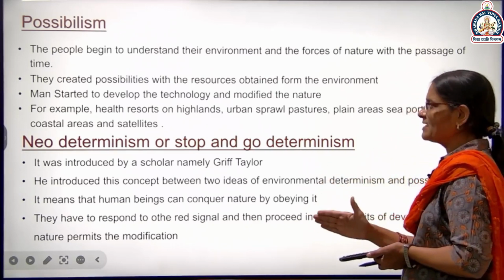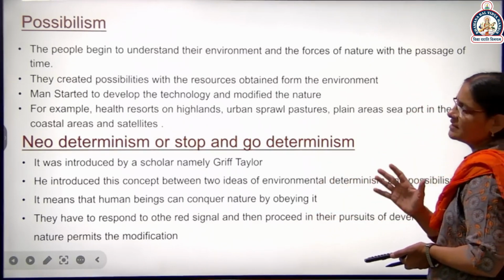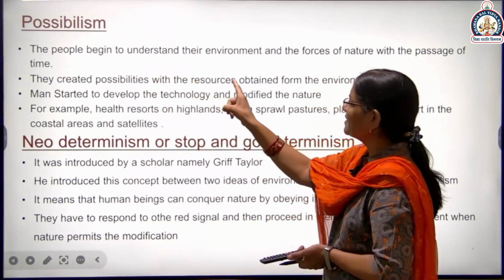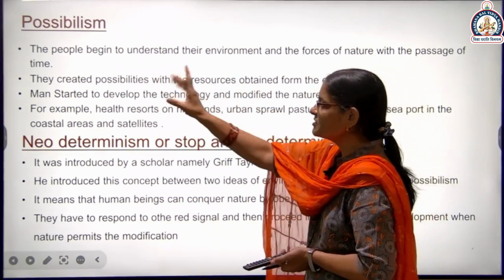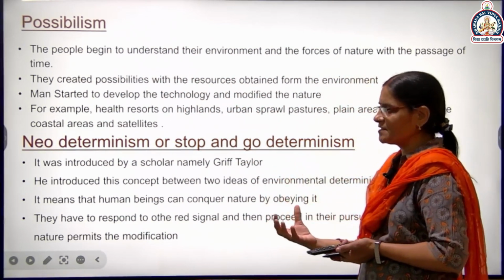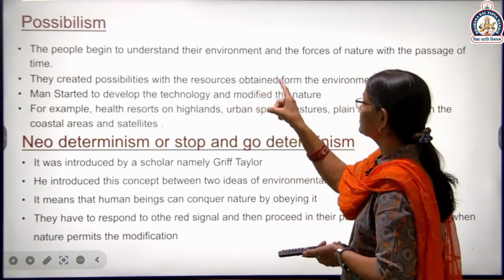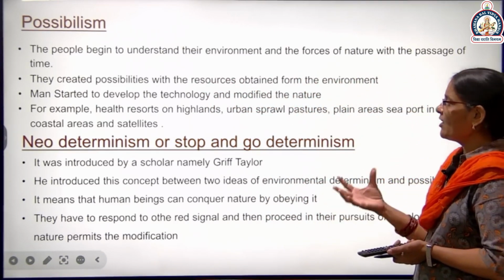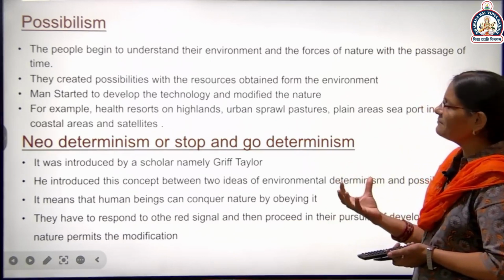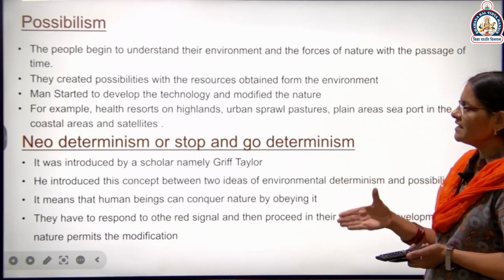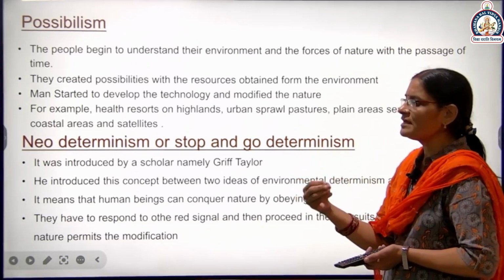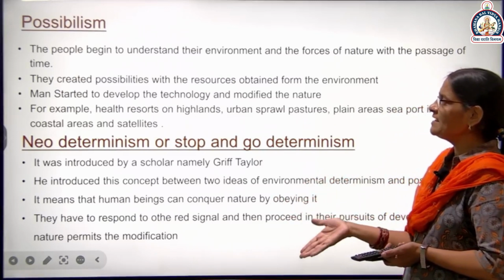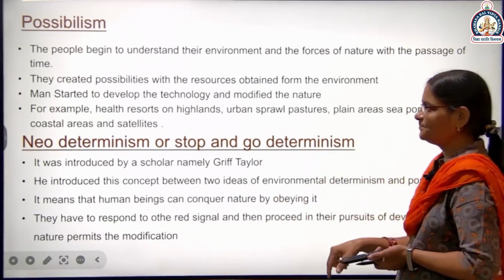जैसे जैसे टाइम पास होता गया वो नेचर की फोर्सेस को अंडरस्टैंड करने लगा. They created possibilities with the resources. They created possibilities. Which type of possibilities? संभावनाएं with the resources obtained from the environment. Which resources did they obtain from the environment, otherwise nature? They saw the possibilities, how we can use them, and created many possibilities with these resources.